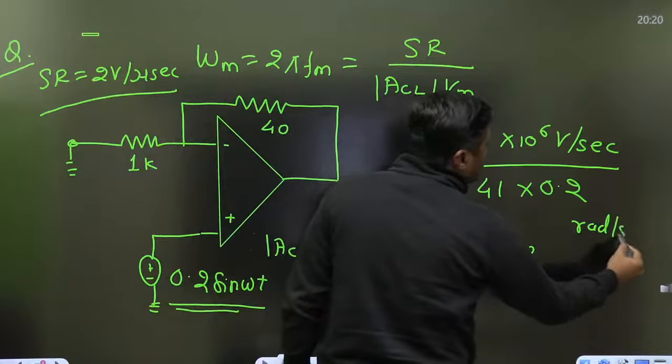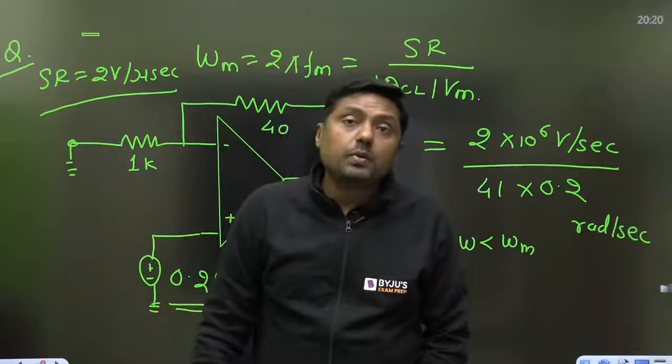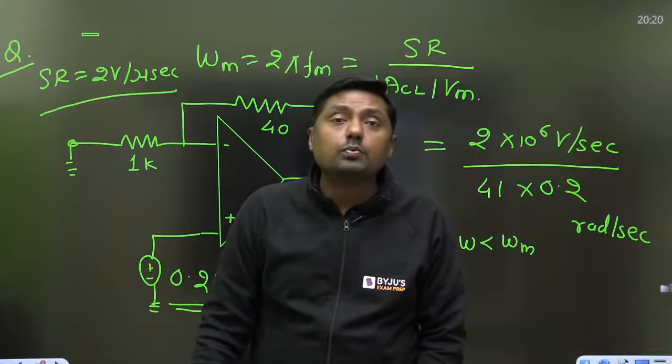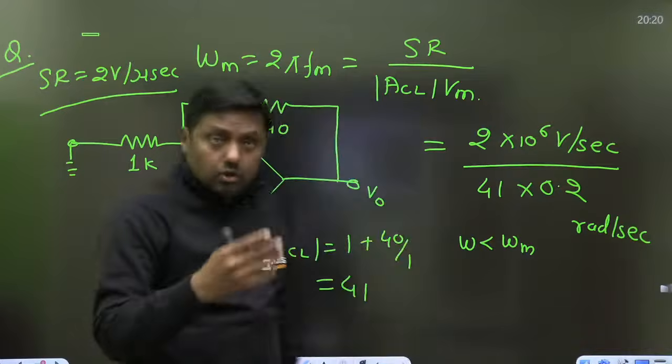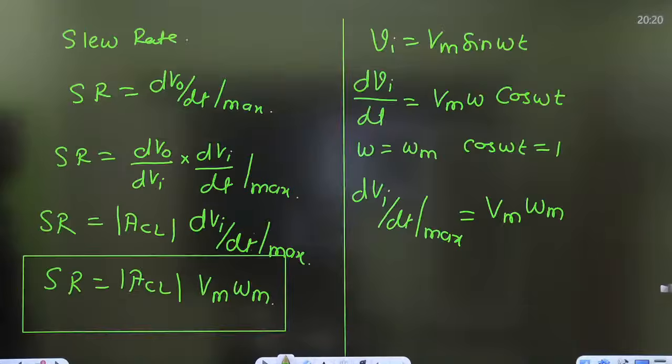So what is the precaution here? Change the unit of slew rate. 2 into 10 to the power 6 volt per second. Normally its unit is volt per microsecond. Hope that concept is clear. That is the question on slew rate, on maximum frequency of operation.